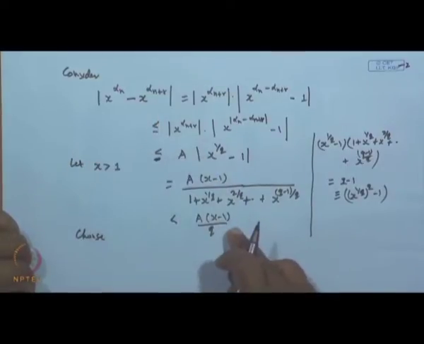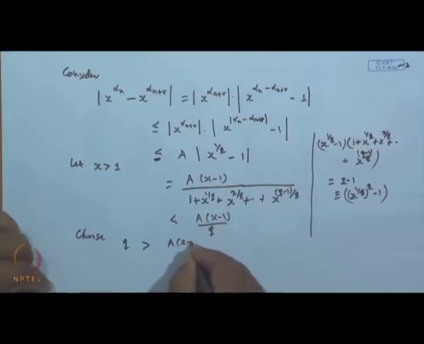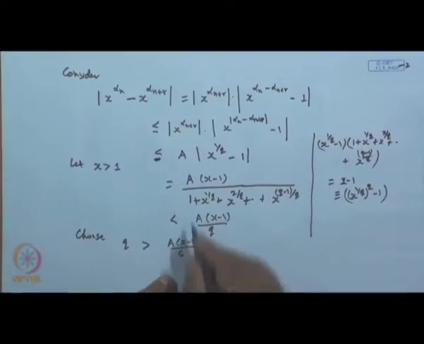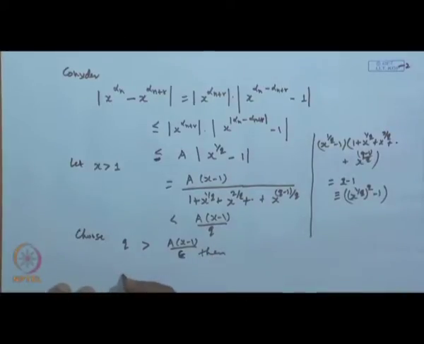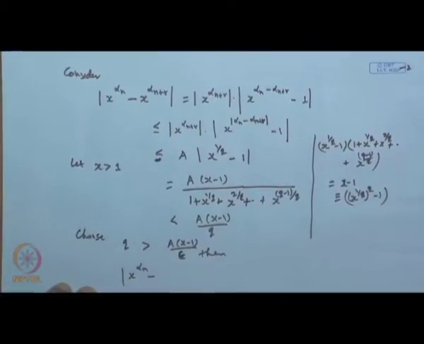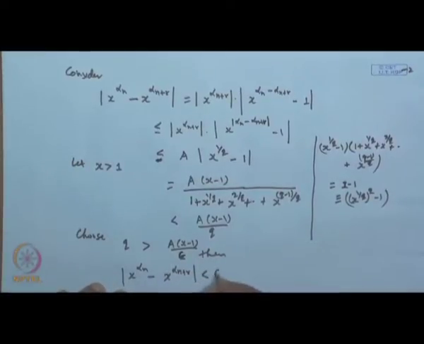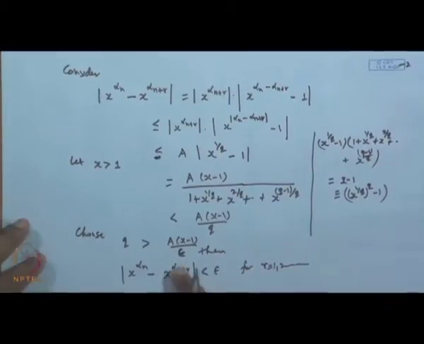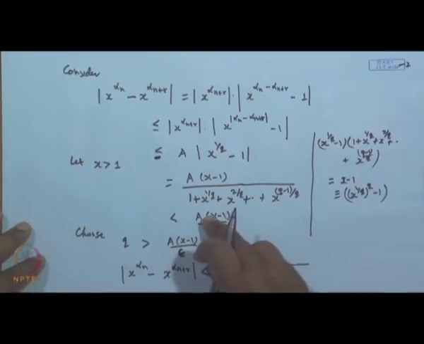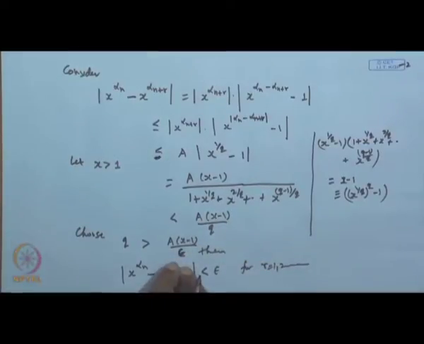So if I choose q greater than a(x minus 1) by epsilon r, then this entire thing, the mod of x to the alpha n minus x to the alpha n plus r, remains less than epsilon r for all r equal to 1, 2, 3 and so on, because q is greater than this number.